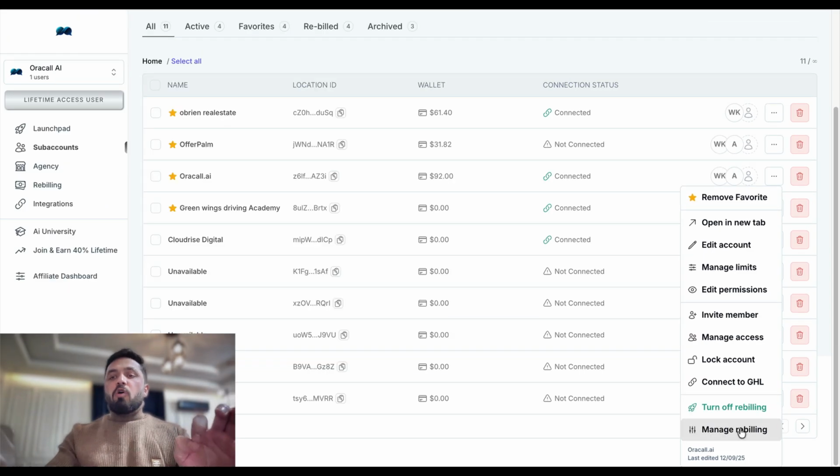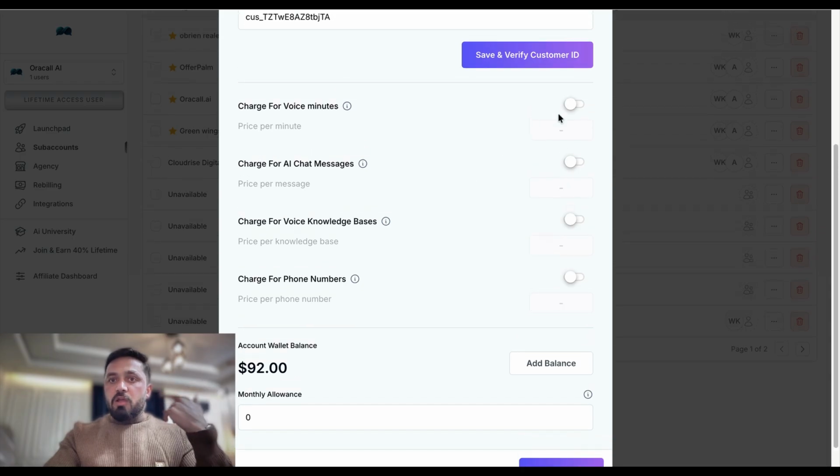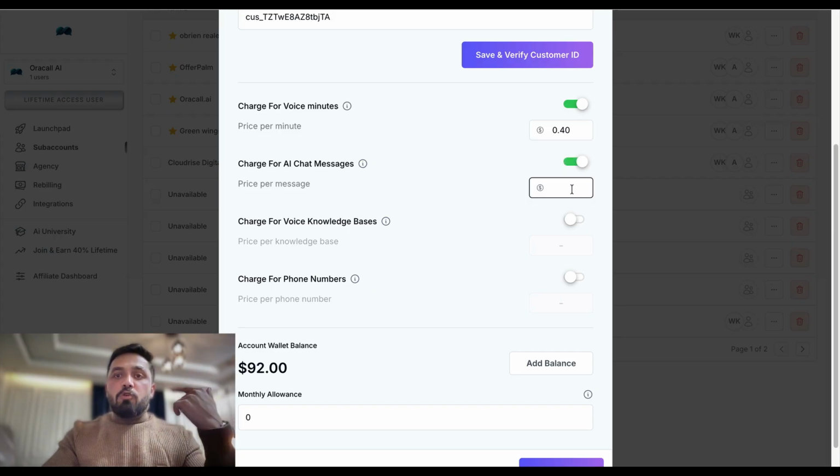And once you turn on your rebilling, you can come to manage rebilling, and over here you can choose how much you want to charge them per minute. You can say 0.40 cents per minute, and how much you want to charge them for each AI message they're gonna send.